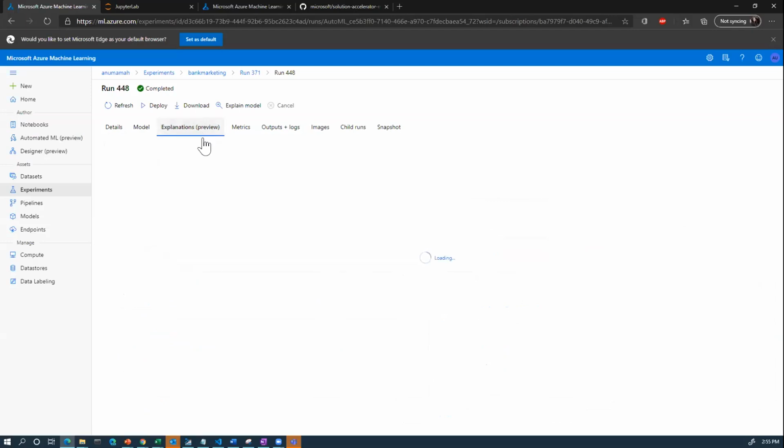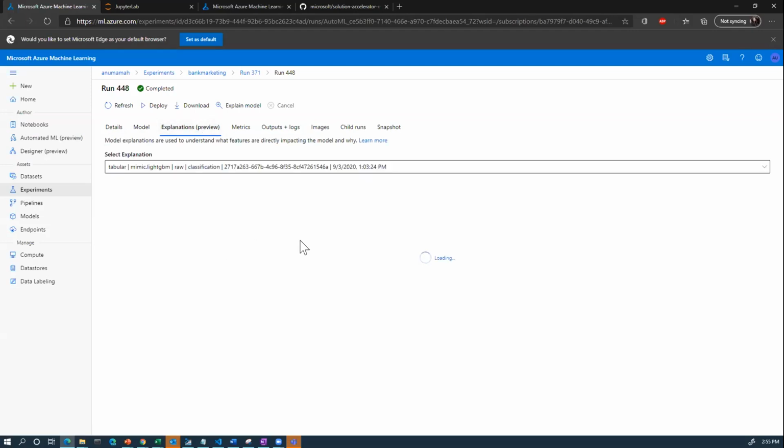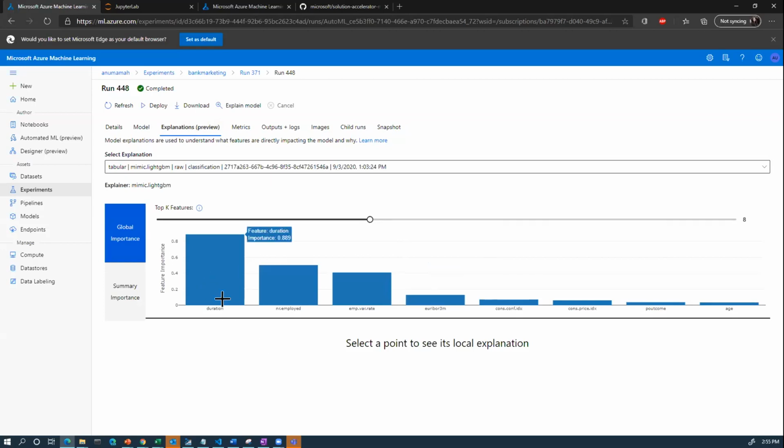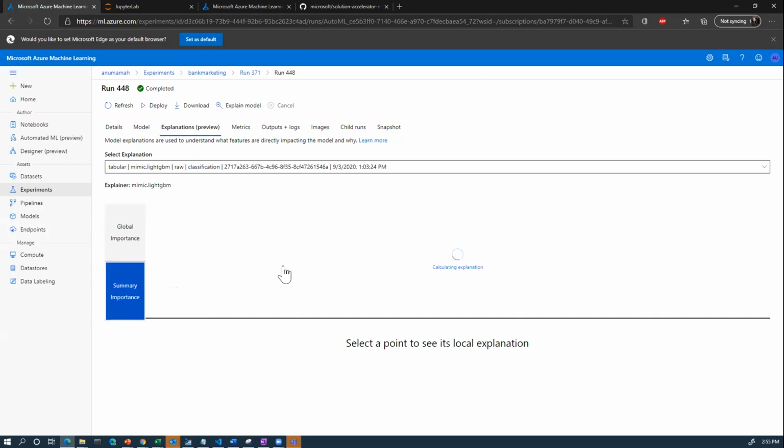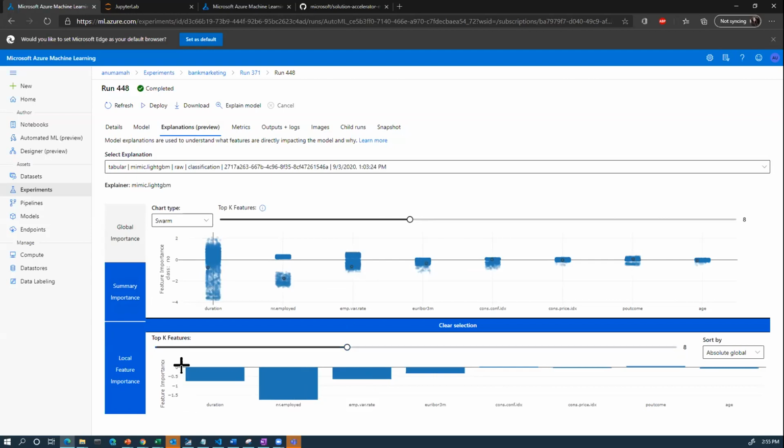This is the model that was recommended. If I click on the explanations tab over here, this is how I could see the interpretability dashboard. So I could see that duration played an important role in the term deposit criteria for whether a person will get a term deposit or not. And then I could also explore summary importance or local importance. Once this dashboard does open up, I could go ahead and click on one of these. And this will open up the local importance value. So I can see for that individual local feature, you can see that duration and NR employed had a negative impact on whether a person will get a term deposit or not. So just other additional information for you to know when you're exploring your run.